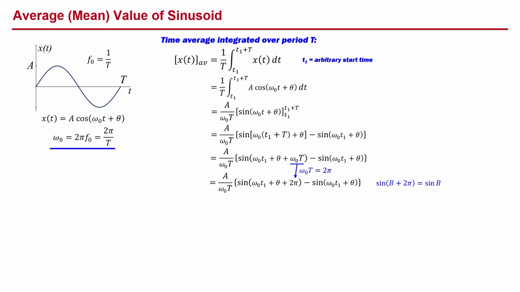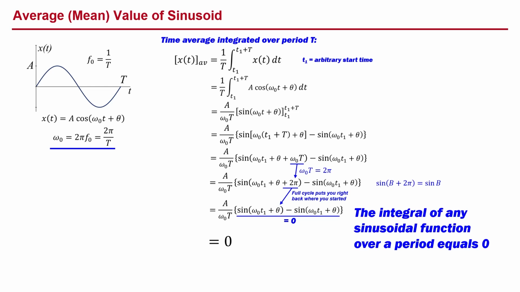Adding 2 pi to any sinusoidal argument puts you right back where you started, which allows us to remove the 2 pi term from the argument. Now we're left with a sine term minus the same sine term, which leaves us with 0. Thus, the integral of any sinusoidal function over a period equals 0.